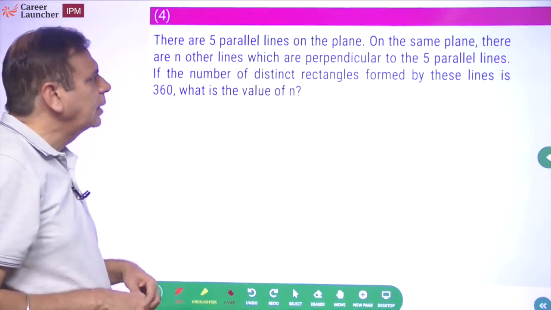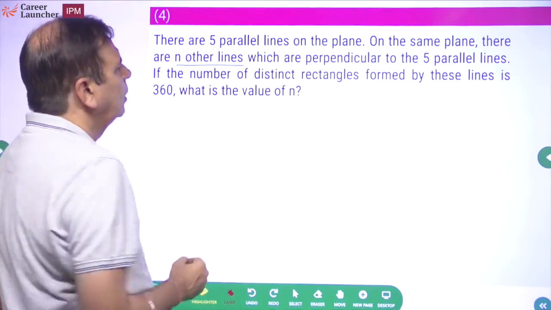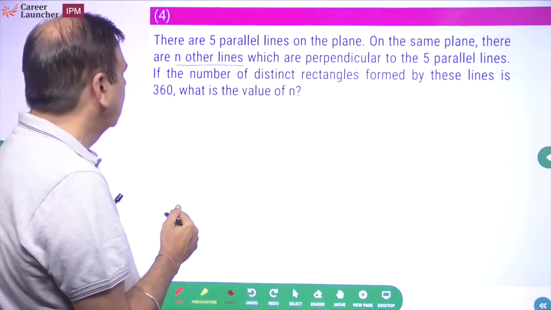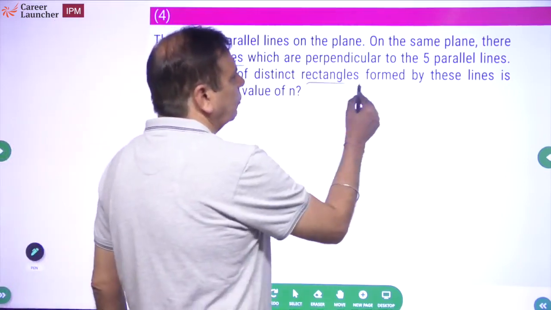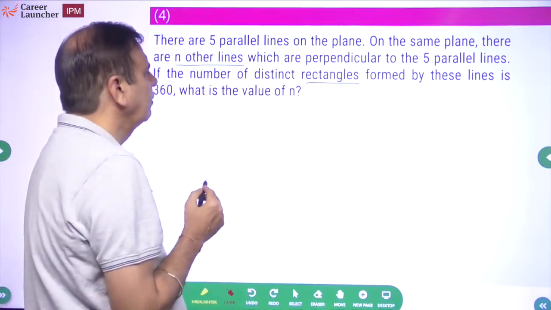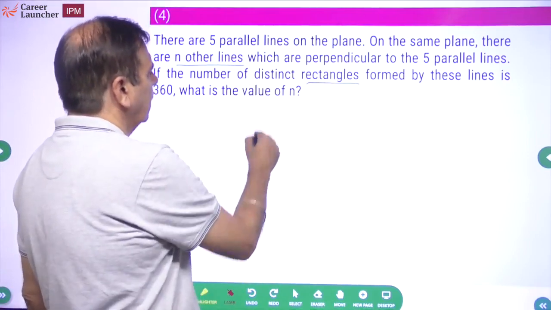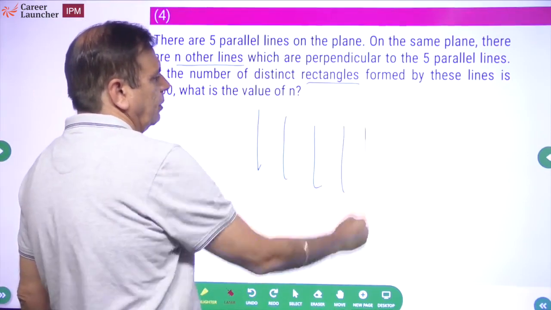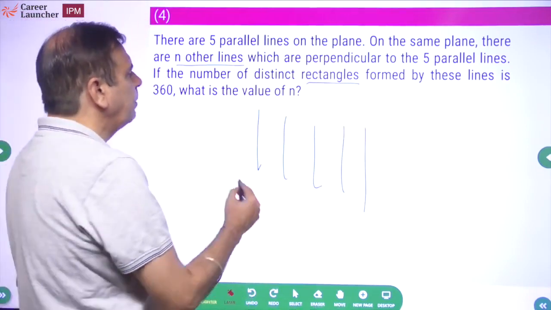Okay. 5 parallel lines on a plane. On the same plane, there are n other lines which are perpendicular to the 5 parallel lines. If the number of distinct rectangles formed by these lines is 360, what is the value of n? So there are 5 parallel lines on a plane. 1, 2, 3, 4, 5. And there are n other lines which are perpendicular.